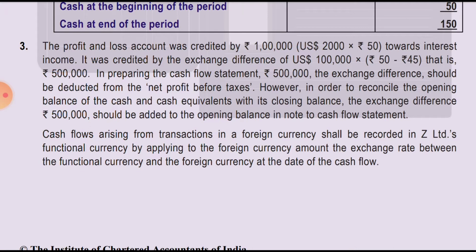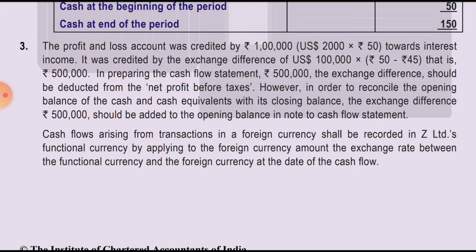Cash flow arising from a transaction in a foreign currency shall be recorded in Z's functional currency by applying to the foreign currency amount the exchange rate between the functional currency and the foreign currency at the date of the cash flow.